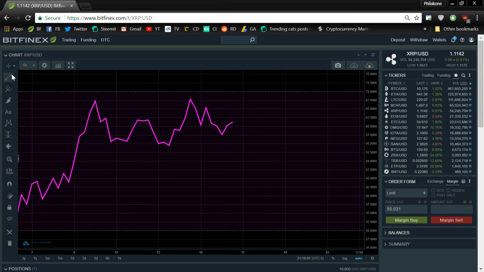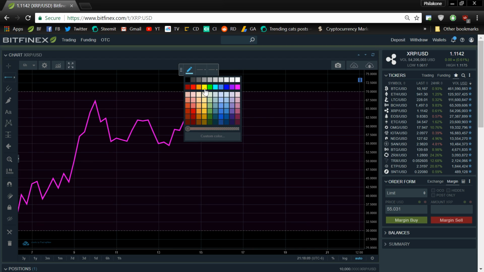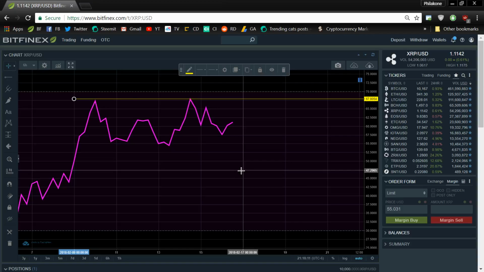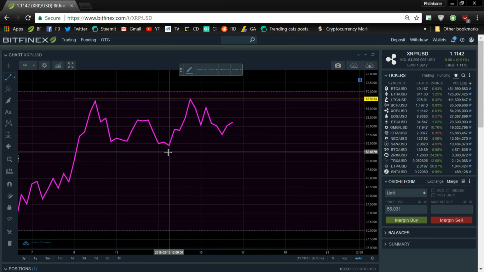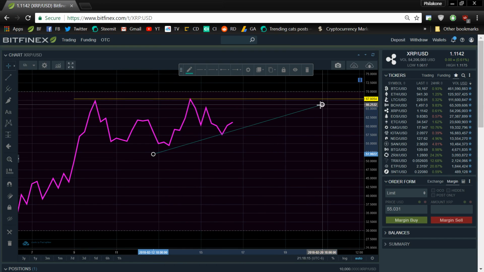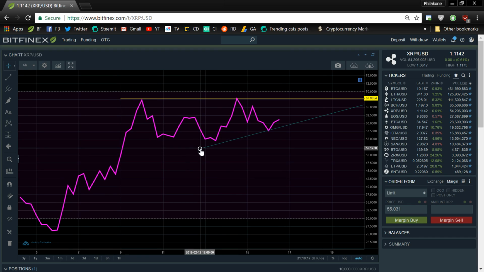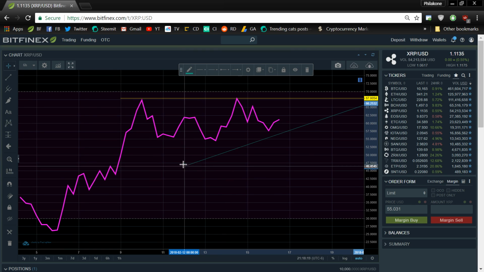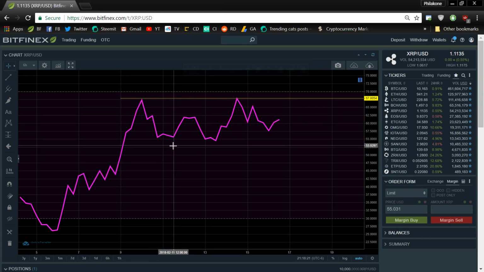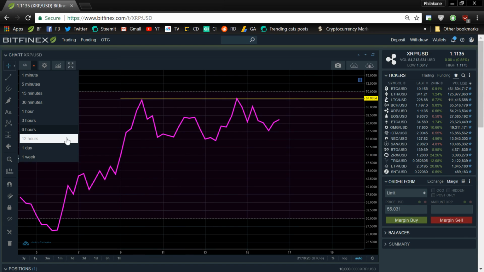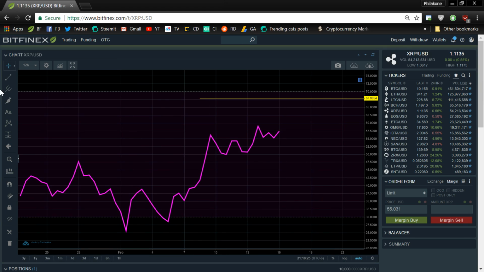Sure, we got a double peak here, but you guys got to acknowledge this right here, okay? Look at this ascending triangle on the RSI. And now we see this right here as well. That's a really, really nice thing to see. I'd say that's gorgeous to see. So am I bullish on it? Yeah, unfortunately I am. Very bullish on it.